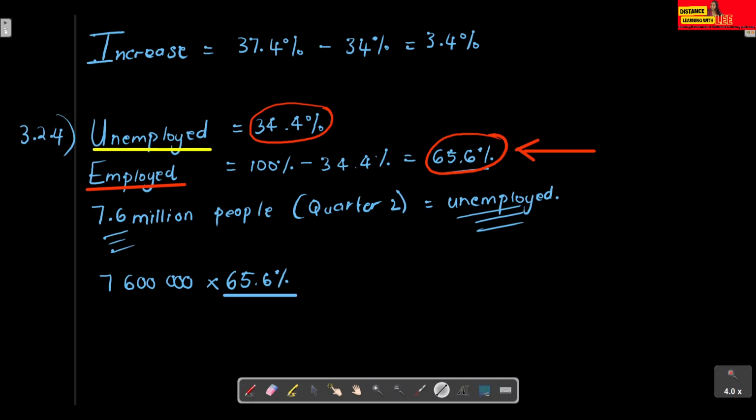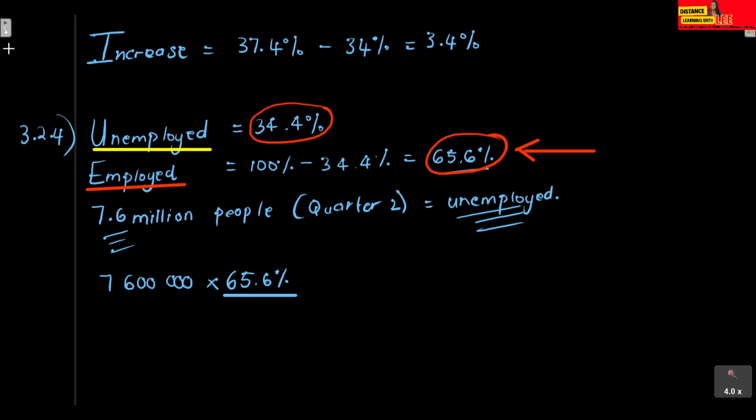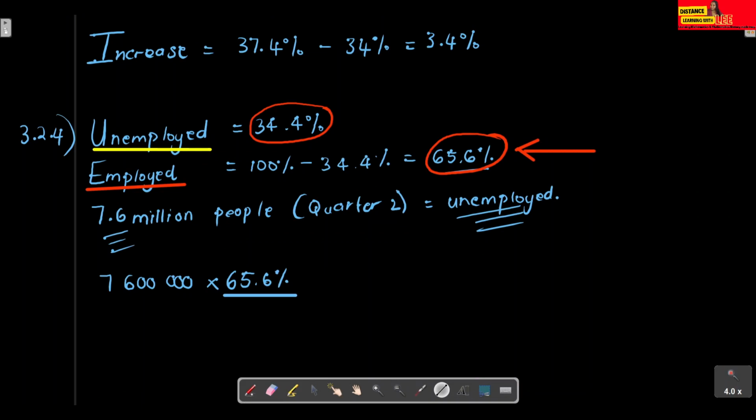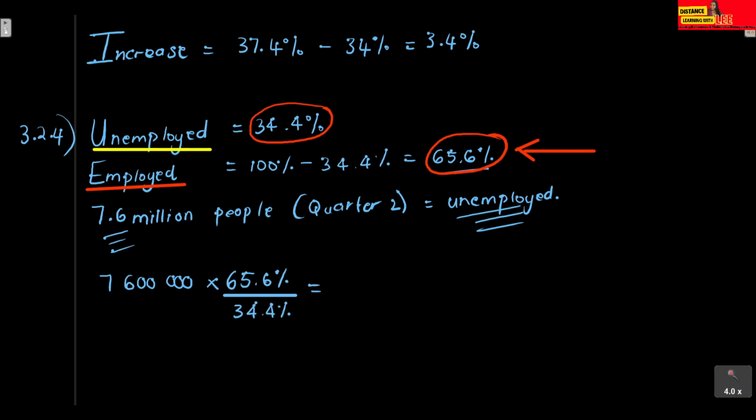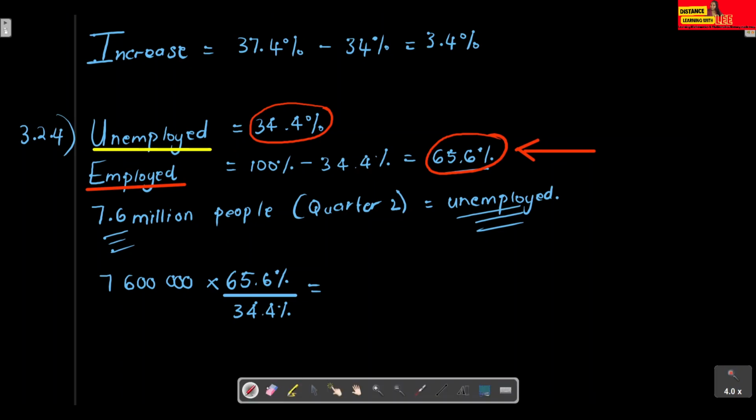So what do we have? We've got the percentage of the unemployed of 34.4%. Here, this makes our life easy, because we multiply by what we want, divide by what we have. Also, just so that there's no confusion, let me write the units we're working with.